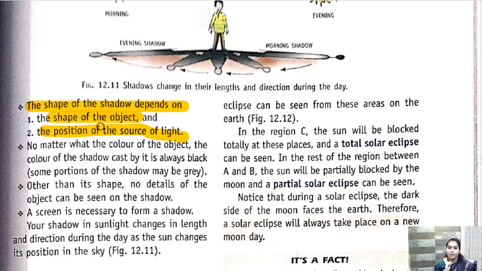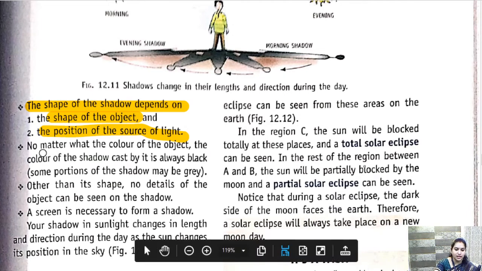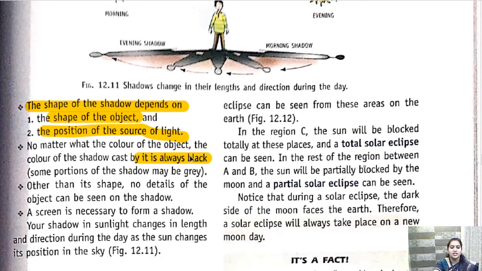It is formed by opaque object and partially by translucent object. Okay, so for a shadow to be formed, very important thing is that the object should be opaque.